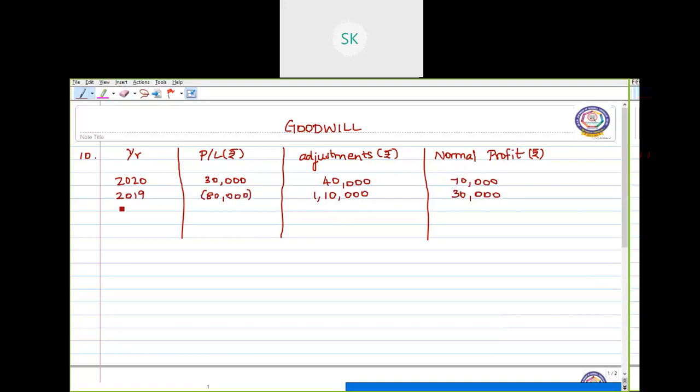Now in the year 2018 there was a profit of rupees 1,10,000 and the adjustment given is there was a gain on sale of asset of rupees 30,000. The item we would have credited in the profit and loss account. So now we have to subtract it. So your normal profit becomes 80,000. Find the total of this.